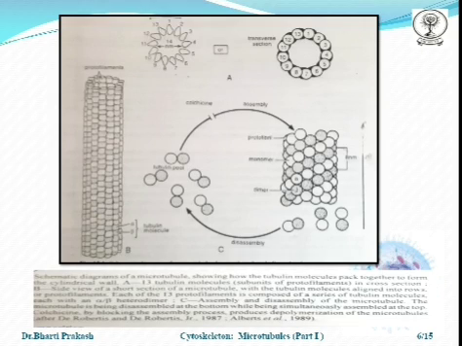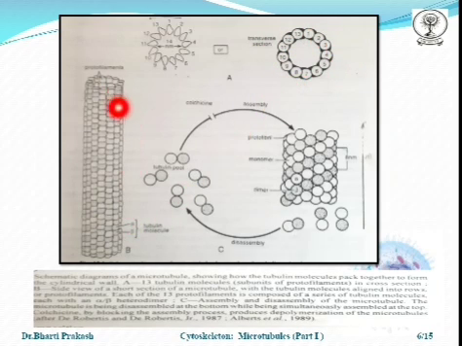Now in this diagram we can see the microtubule, which shows the packing of tubulin molecules to form a cylindrical wall. Here, part A shows the cross section of the 13 tubulin molecules, the subunits of the protofilaments.